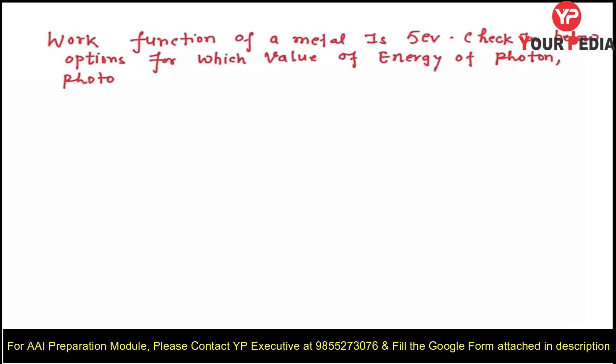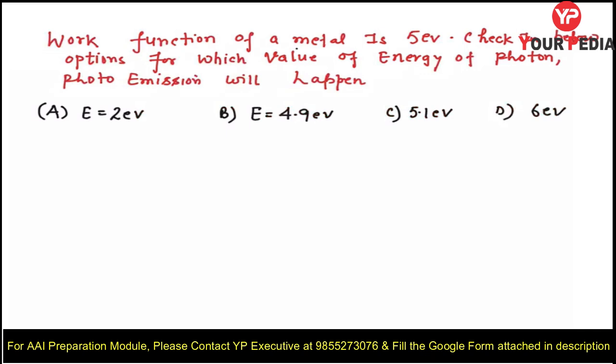Students, before starting the detailed discussion of the photoelectric effect, let us first discuss one simple example. The work function of the metal is 5 electron volt. What does it mean? It means the minimum energy required to eject an electron from the metal surface is 5 electron volt.